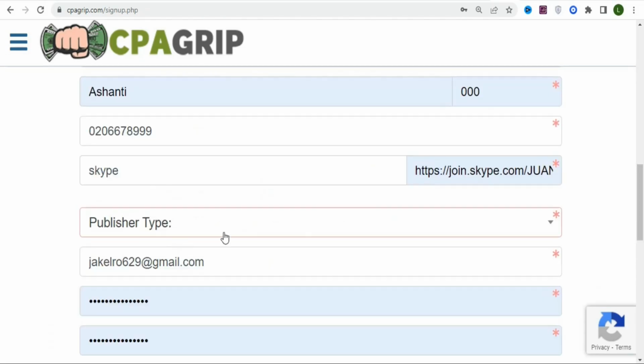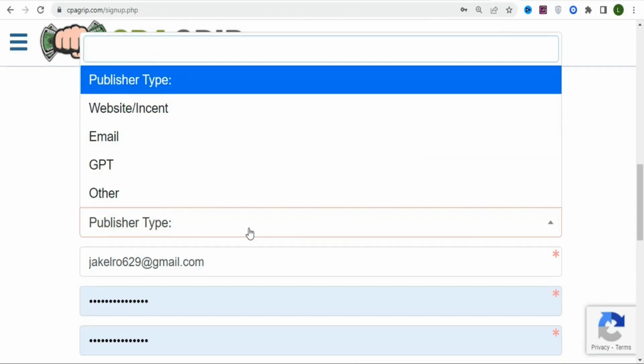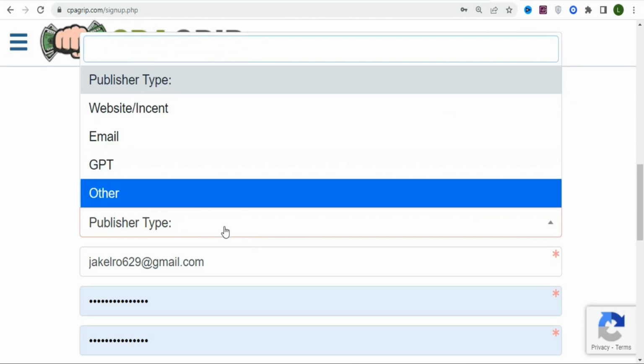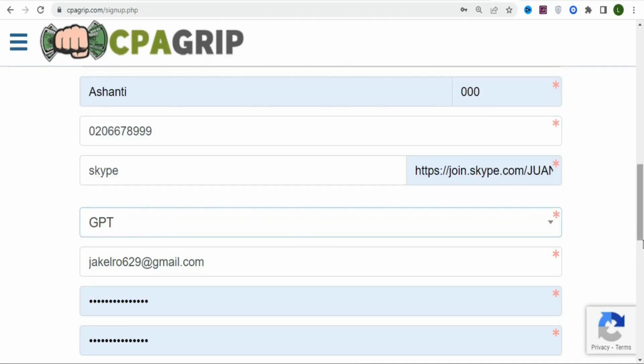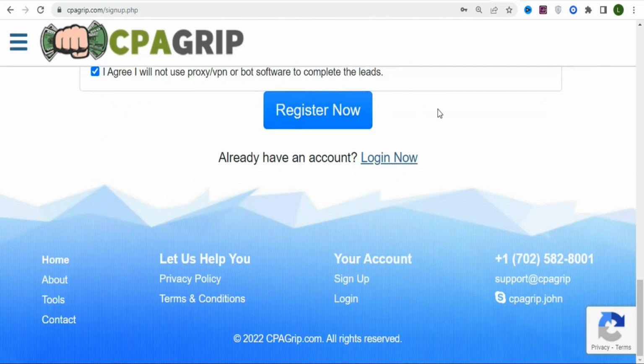Once you entered all the details, the most important thing is the publisher type. So what you need to do is that you have to just click on it. Because you want to get list, select get paid to. So just select that GPT. So once you select that, the next thing is that you are now going to click register now so that you can create your free accounts. Once you create your free accounts, you can then start promoting products on CPA Grip as a complete beginner, and you are going to be making money from home.